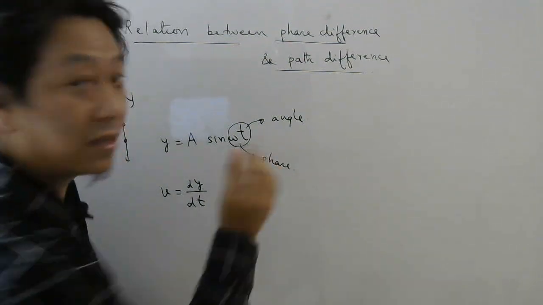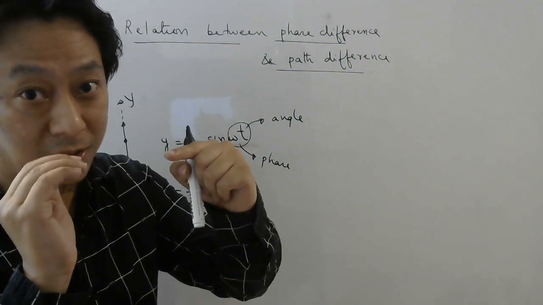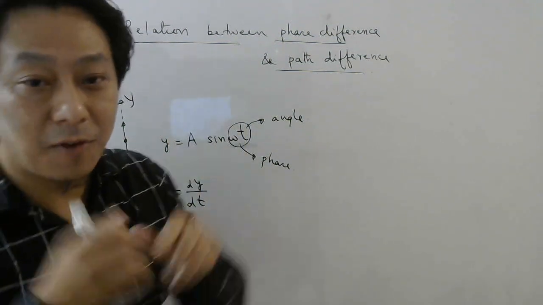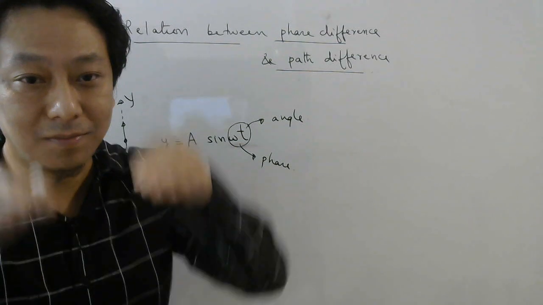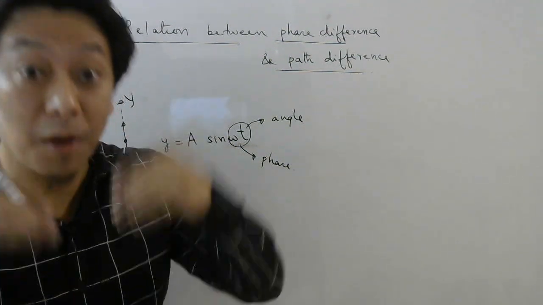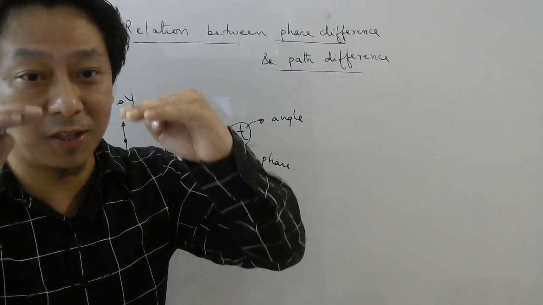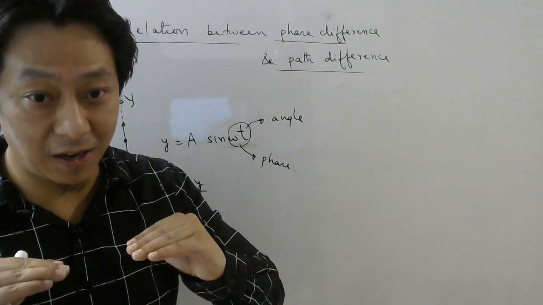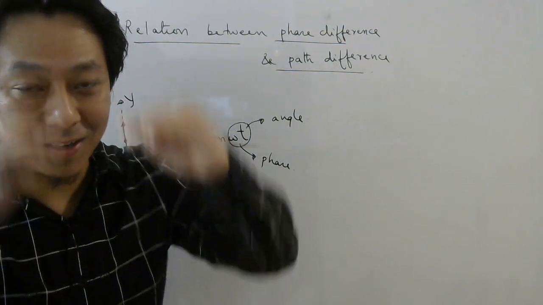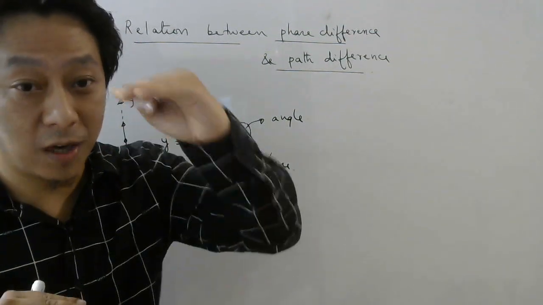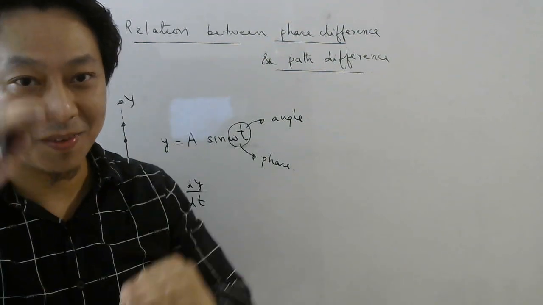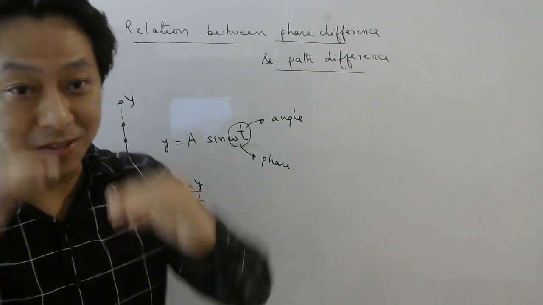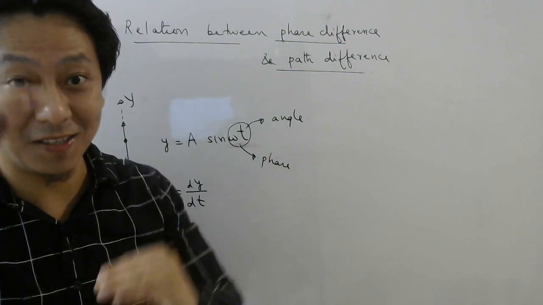So phase basically determines the state of vibration, where the particle is and where it is going to go. For example, if I move my two hands like this, we say they are in the same phase because you can see both of them reach maximum together, both of them reach zero together, both of them reach negative maximum together, right? So this means they are in the same phase. What if I do like this? When this is positive maximum, this is negative maximum. That means the phase difference is 180 degrees, isn't it?